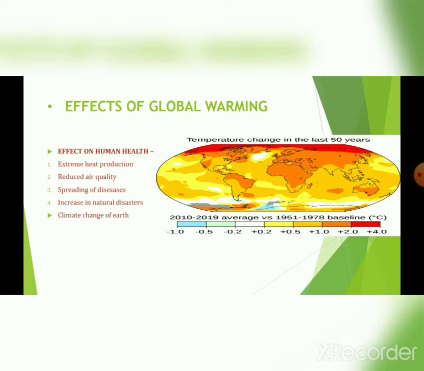Okay. So the next point is reduced air quality. You know that air pollution is measured in terms of the air quality index, AQI. So the air pollution gradually increases, and hence air quality gradually decreases, which causes difficulty in breathing for humans, and it causes several diseases like lung cancer, heart attack, etc.